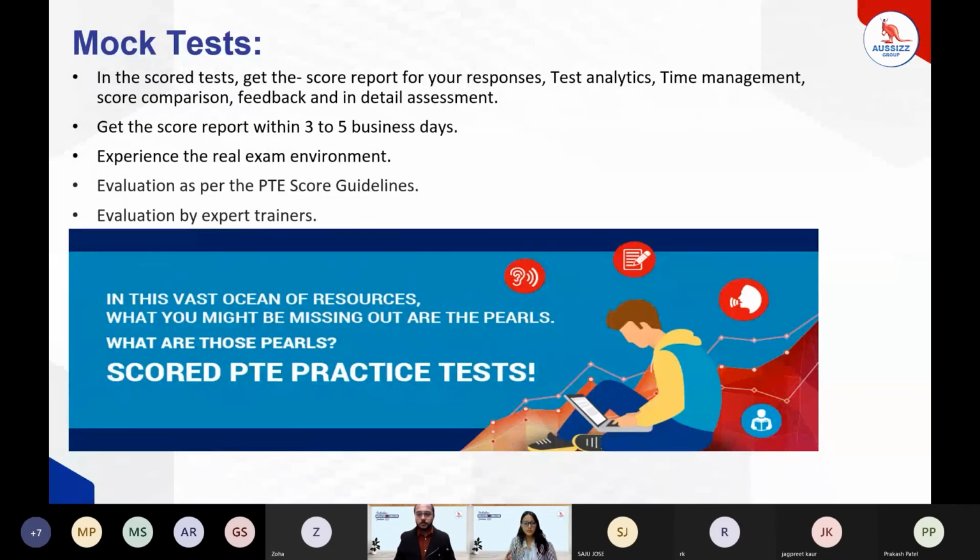Not only that, but just like Pearson exams, PT Tutorials also provides students with a score report within 3 to 5 business days. And the exam is in a real environment. The same pattern that is there in the exams has been followed by PT Tutorials in their mocks. Apart from that, there are score guidelines and expert trainers who can help you have a better understanding of your mock tests.